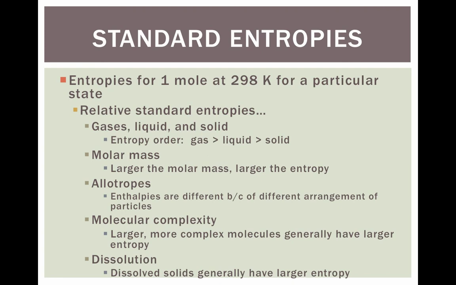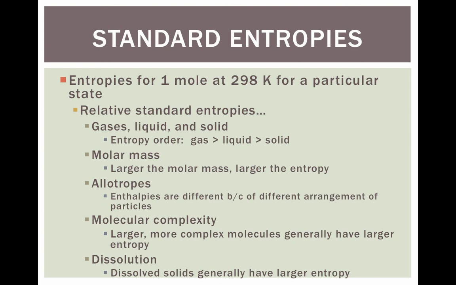We can also get standard entropies. These are going to be things that are in charts. It's always for 1 mole at 298 Kelvin, basically when something's at STP. Gases, liquids, and solids, we talked about this a lot. The entropy order is always gases are less than liquids, which are less than solids. For molar mass, the larger the molar mass, the larger the entropy.